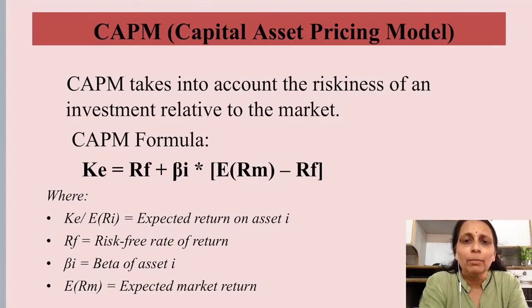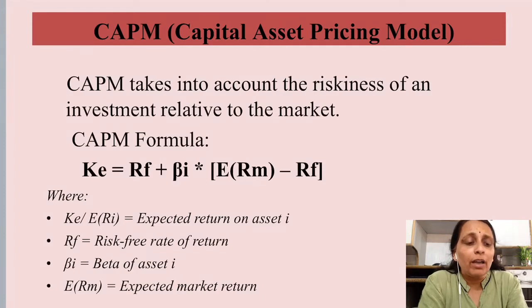Above that, the other part of RF plus is nothing but a risk premium, and that depends upon the riskiness of the business. So how to calculate this risk premium? Look at the other part of the formula, which says beta multiplied by the return of market minus RF. This is the calculation of risk premium. Let us first understand what beta is. Beta is the sensitivity, the correlation between this particular share's return and the benchmark return, the market return. So this is the correlation coefficient which we are using here as beta.